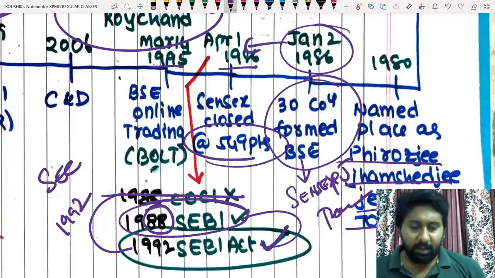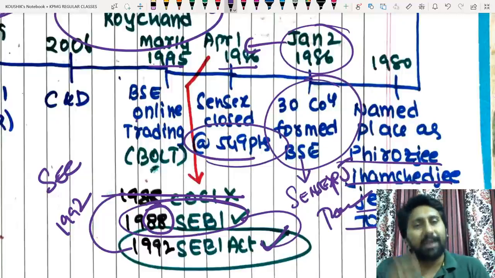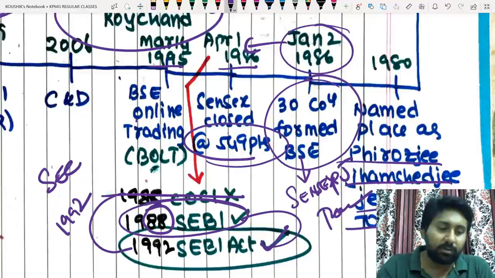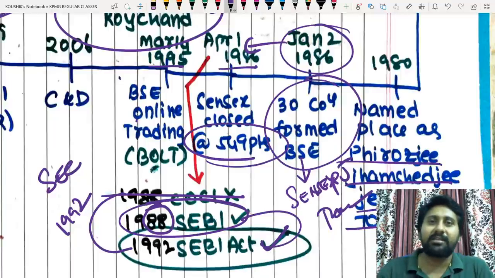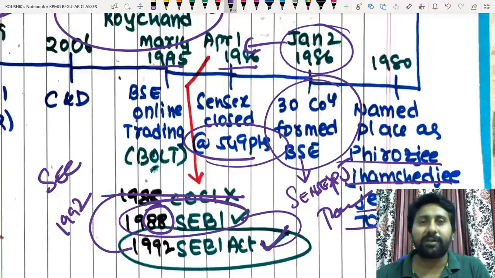Anyway, one thing you need to understand: in 1992 the SEBI Act started, the SEBI entity also started, and NSE started in 1992. At that time, the opposition commented against him. India is already lacking trade in BSE itself, so why do we want another stock exchange? Almost 1,000 crores of investment was there at that point of time, 600-700 crores. So why are you wasting money unnecessarily on stock exchanges? What is the need?